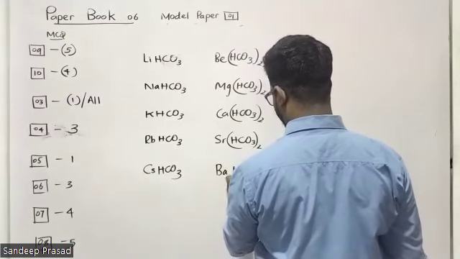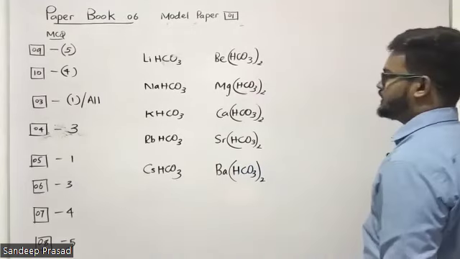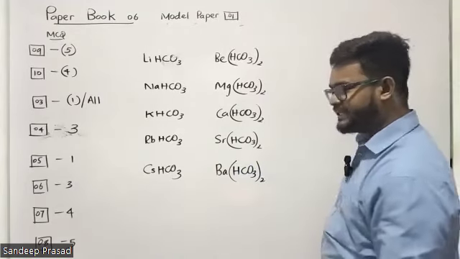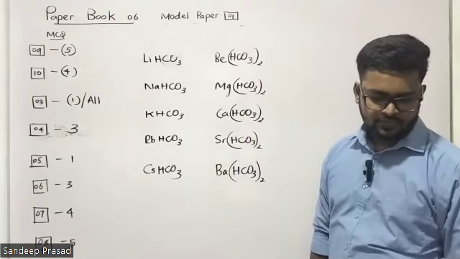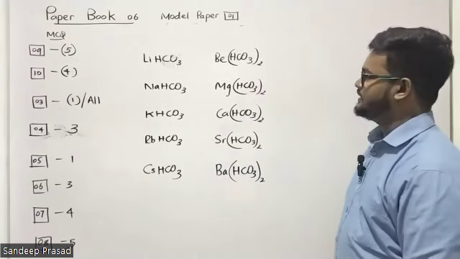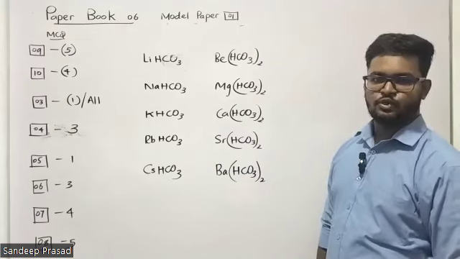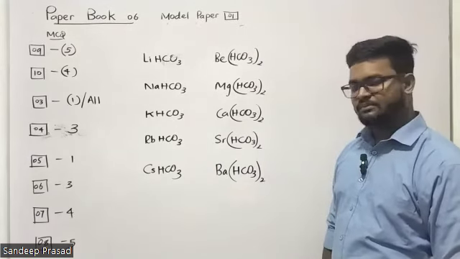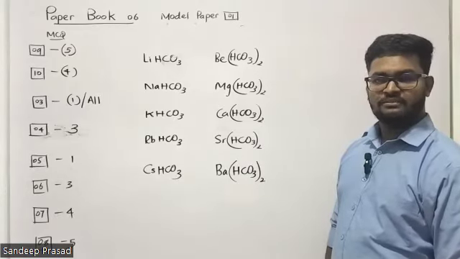Students, I gave you that under the bicarbonate. You take your theory note and check. All the second group bicarbonate compounds and the first group lithium bicarbonate, all of them are what? Not available in the solid form.